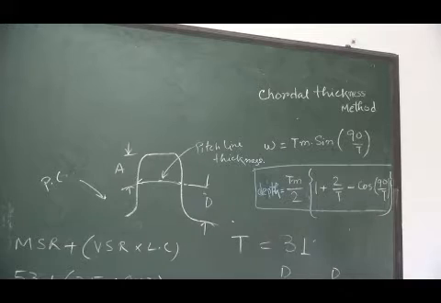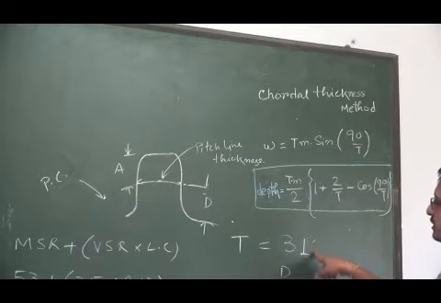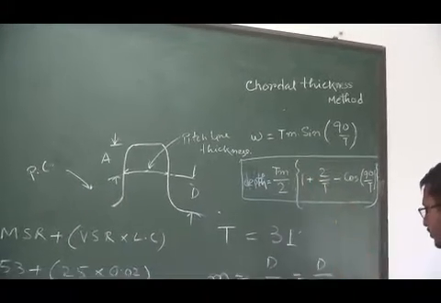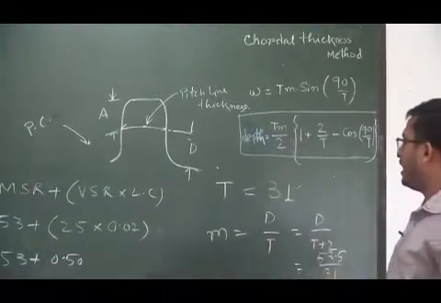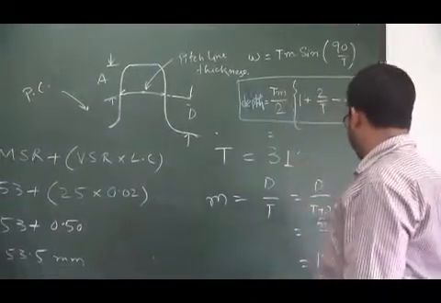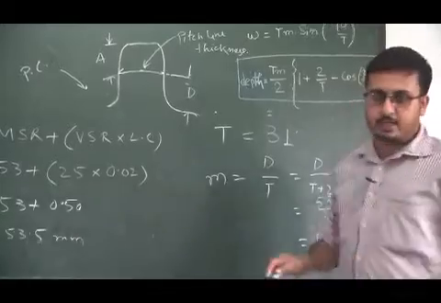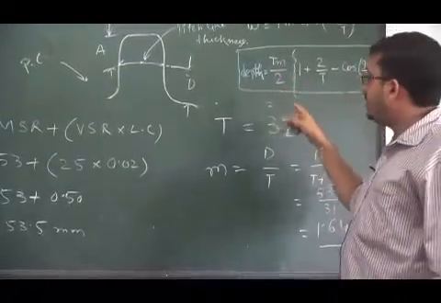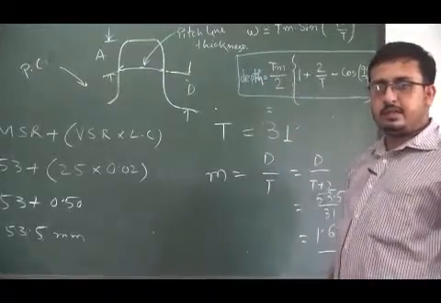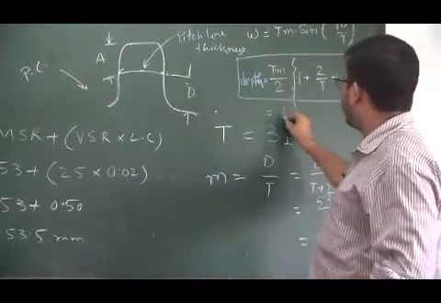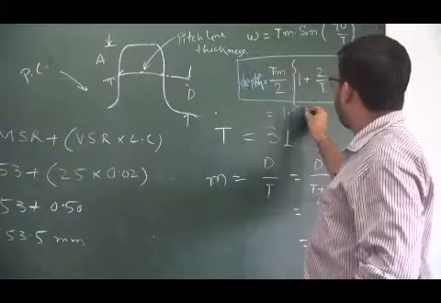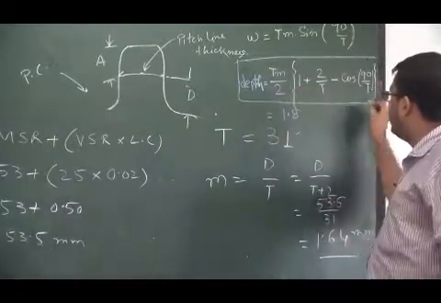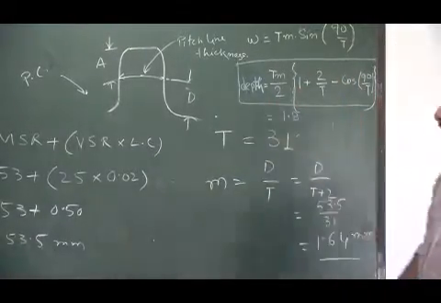So now we know that T equals 31 and M equals 1.65, and through this we can calculate the depth of the gear. So the value is near about 1.8. You may calculate this value, then we get the value 1.8.